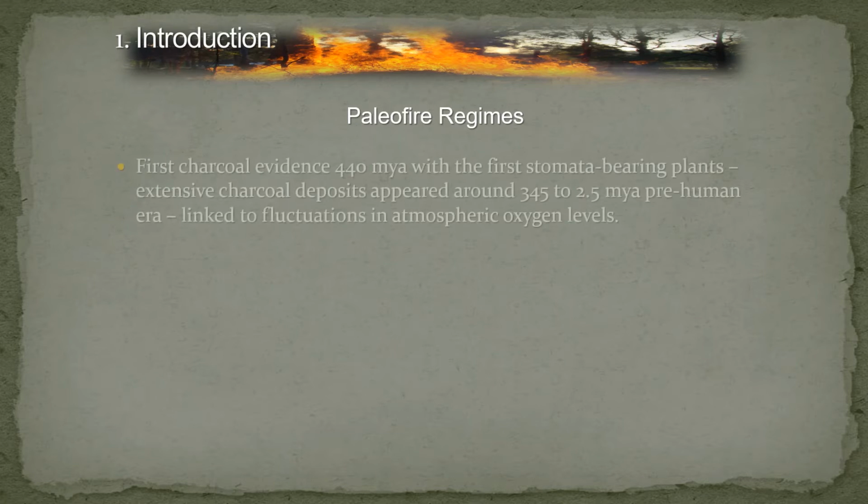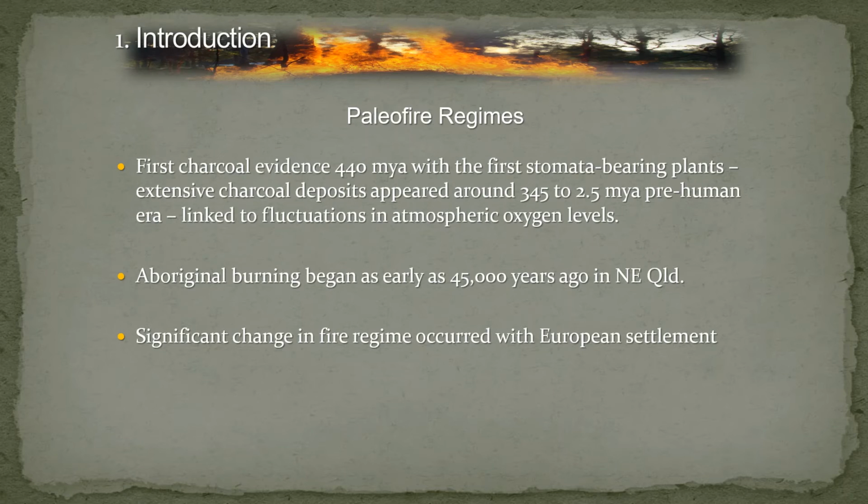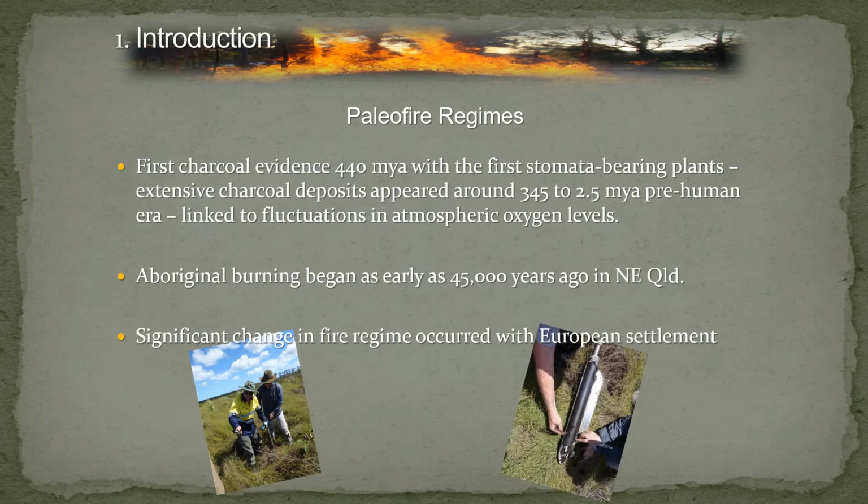So when we look at Fraser Island, we're starting to look at Moonpoint. It really is important that we have an understanding of when the first charcoal records can be identified. And that's approximately 440 million years ago, and that was associated with the first stomata-bearing plants. However, from 345 to 2.5 million years ago, which is the pre-human era, there was an increase in charcoal deposits, and that fluctuation and increase in charcoal deposit has been associated with changes in atmospheric oxygen. So with increases in oxygen in the atmosphere, we see increases in fire and in the number of fires.